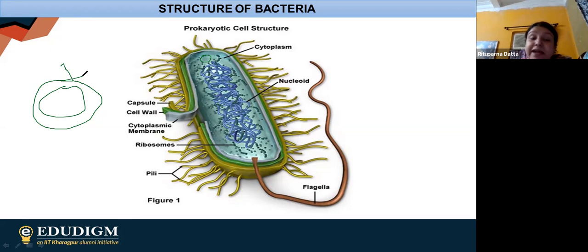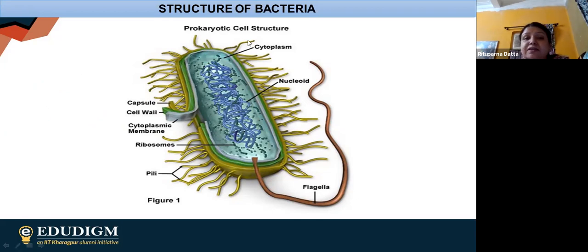The second thing is they are double-stranded. Thirdly, they are round. Fourthly, they are made up of DNA. And fifth, they are extra chromosomal. Now, what is the meaning of extra chromosomal? Obviously, they don't have any direct contact with the nucleoid. So nucleoid is a separate DNA material. Nucleoid is also made up of DNA. So nucleoid is a separate DNA material, whereas plasmid is also a separate DNA material. So these are the features in case of this particular plasmid.